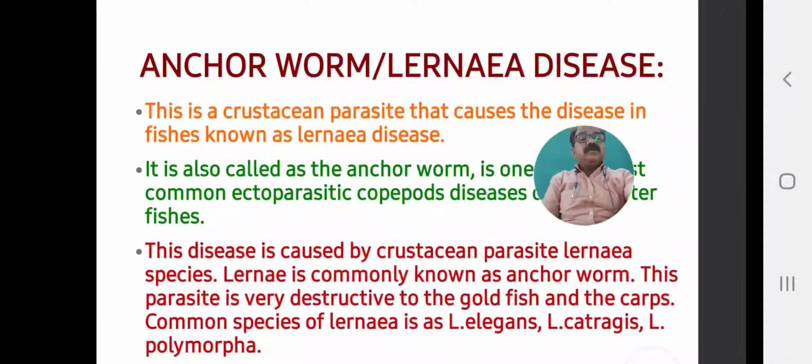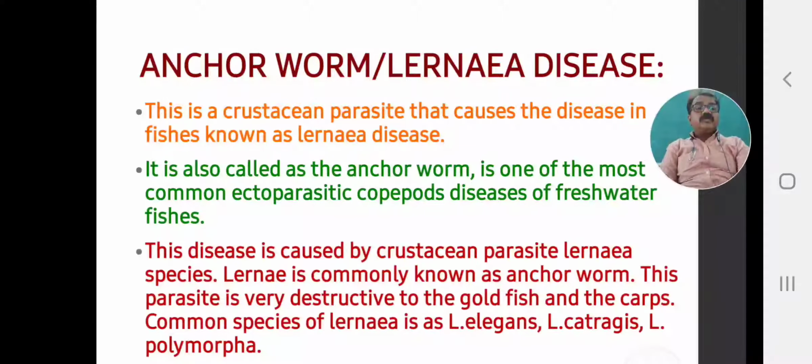This is the ectoparasite. This disease is caused by the crustacean parasite Lernaea species. Lernaea is commonly known as anchor worm.